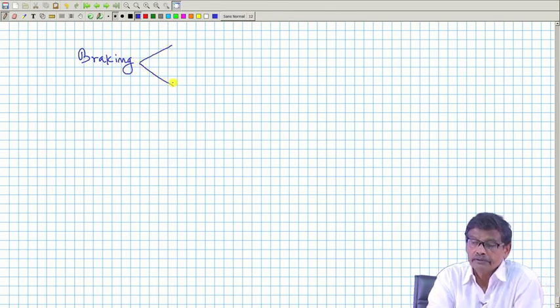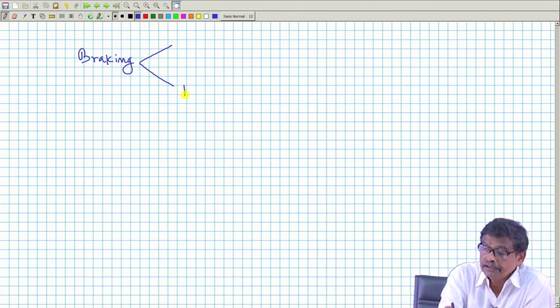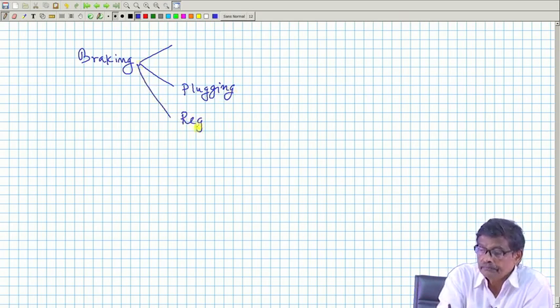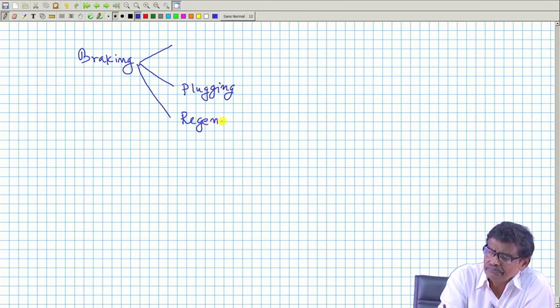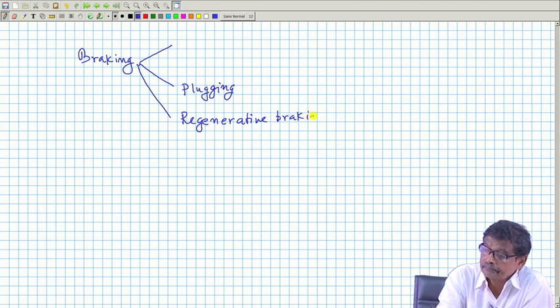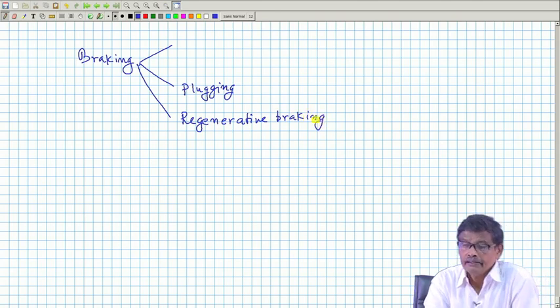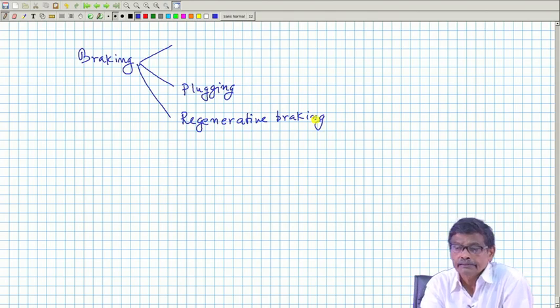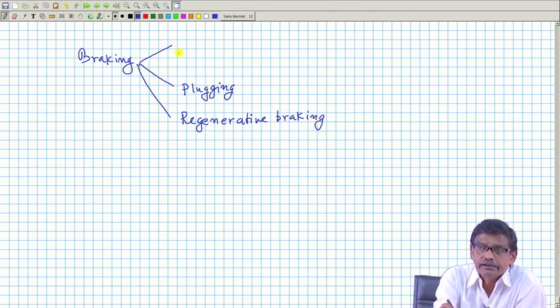One is called plugging, another is called regenerative braking, and there is another method, we will come to this.